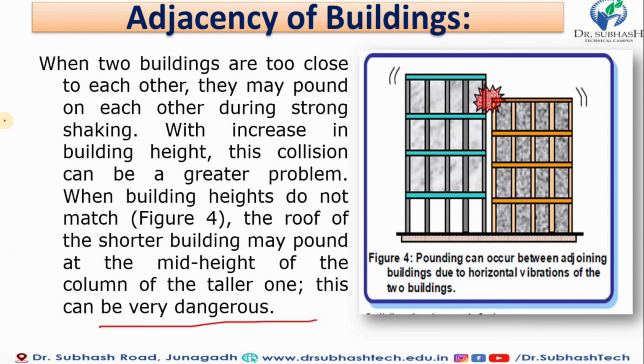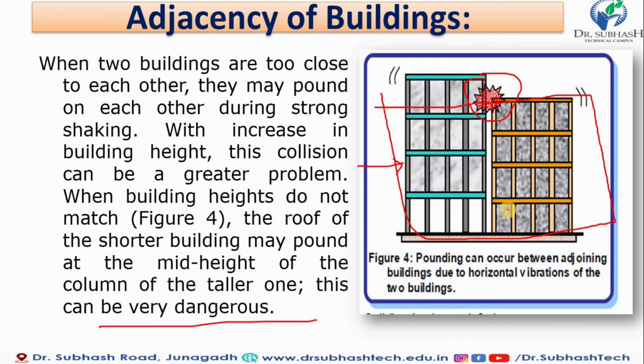Now what should be done about the adjacency of buildings, or what is the effect of pounding? When one building is larger than the second one, the column shakes when earthquake forces occur, and it has a severe effect on the smaller one. So we avoid this type of significant pounding when we construct a new building near an old building. We maintain the same height of building when construction starts, and we avoid this weak story concept also, to reduce the effect of pounding, or you can say the adjacency of columns.